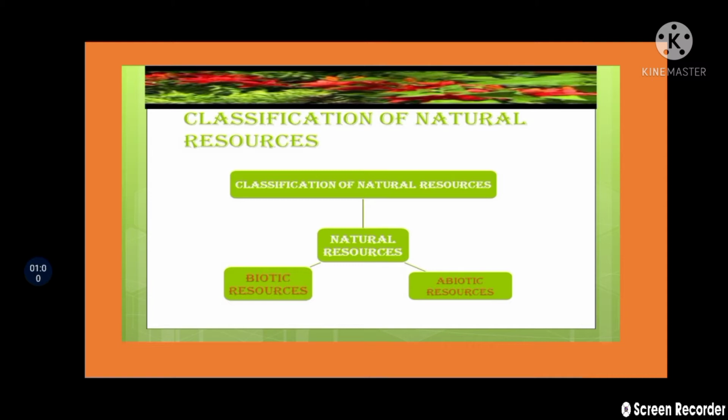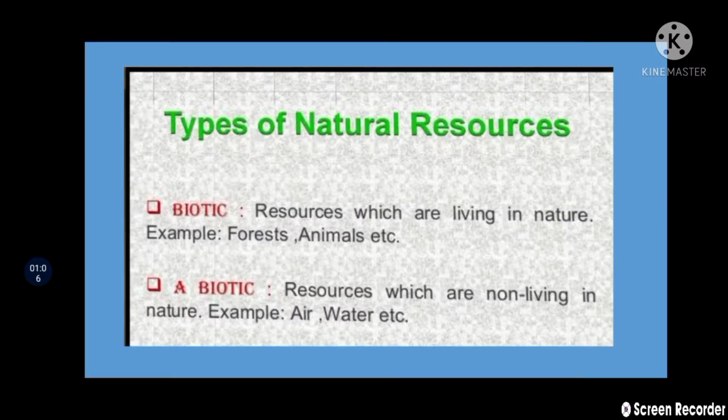Now students, let's understand what biotic resources are. Biotic resources means those which are living in nature. Resources which are living in nature are known as biotic resources.